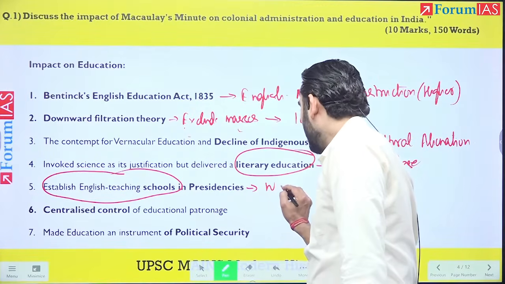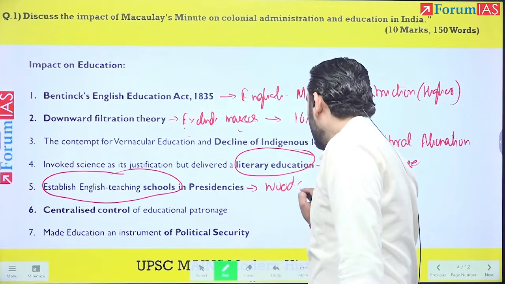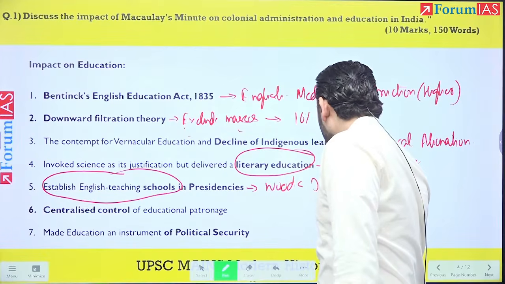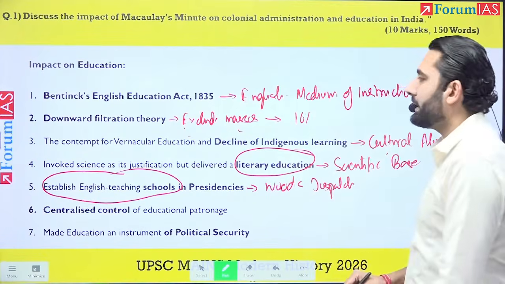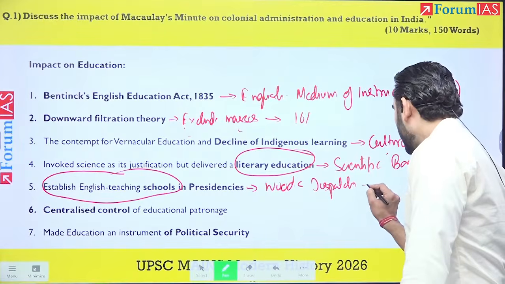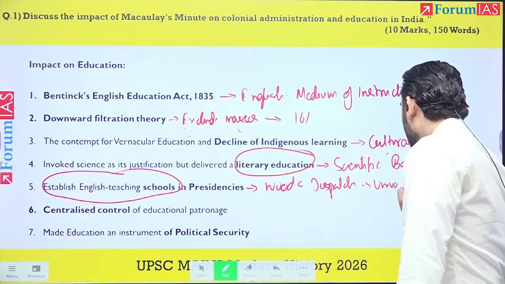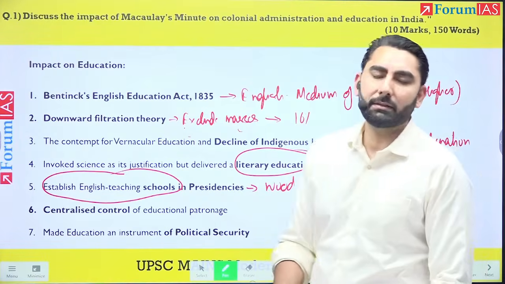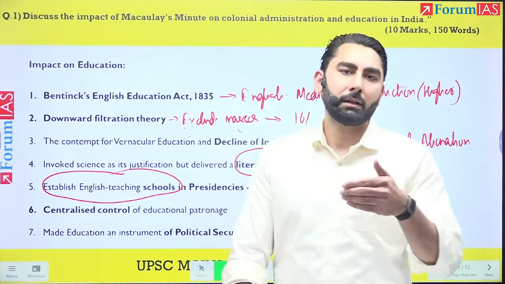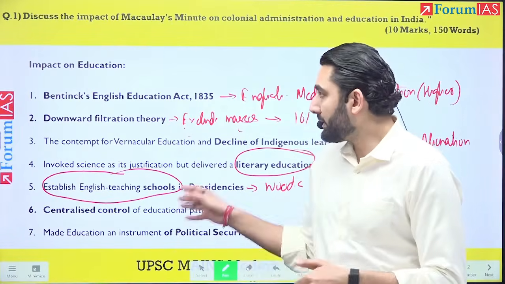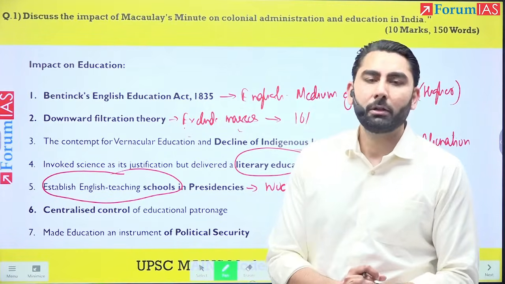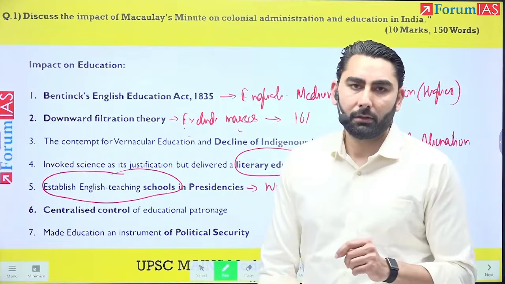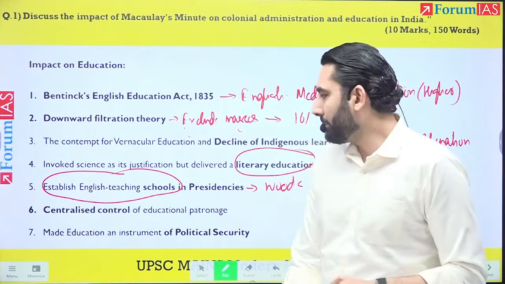After the Wood's dispatch, we see this in the form of universities that were established in 1857. So universities in Bombay, Calcutta and Madras. This is another long-term impact on education of Macaulay's Minute.